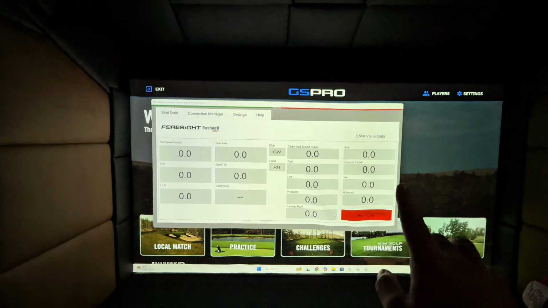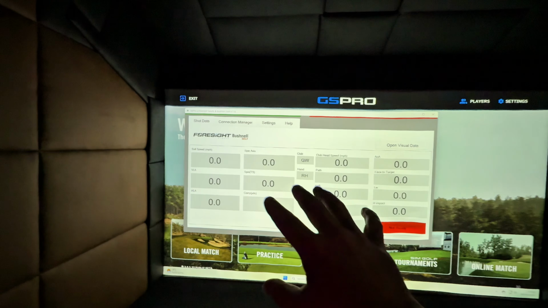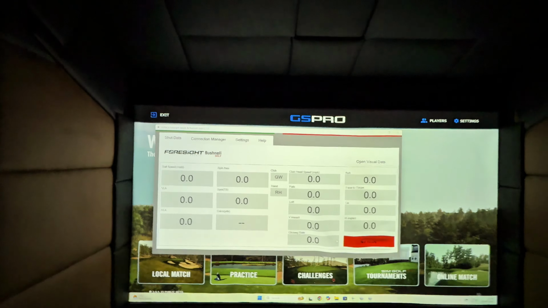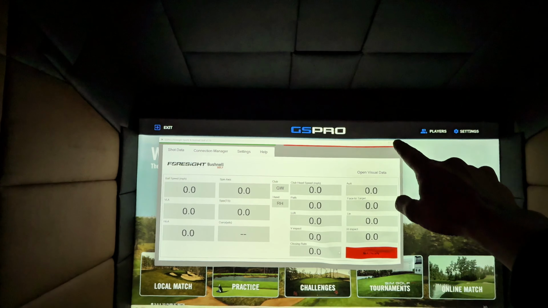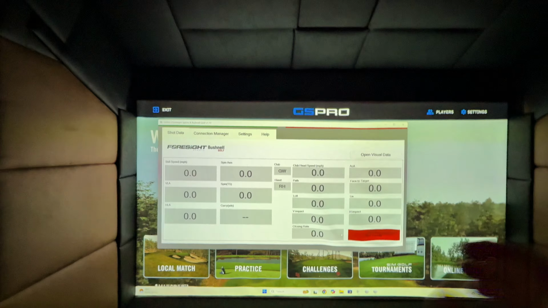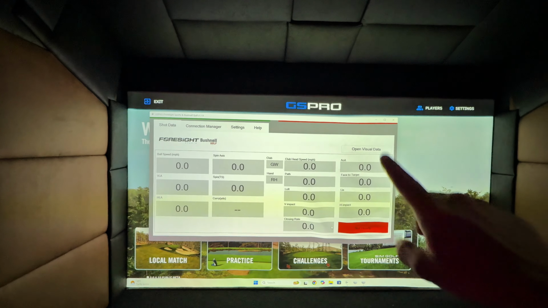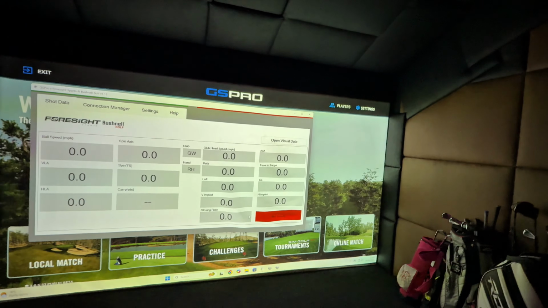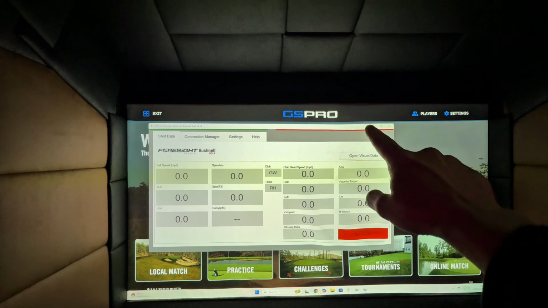So this is the data screen at the moment. You can keep this, you can get rid of it. It's entirely up to you. What you don't want to do is press the X over here, because if you close this window, you'll lose connection to the GC3 or the launch monitor, and you won't be able to use GSPro. So you need to make sure this window is either moved across onto a different screen or minimized, which is this one just here.